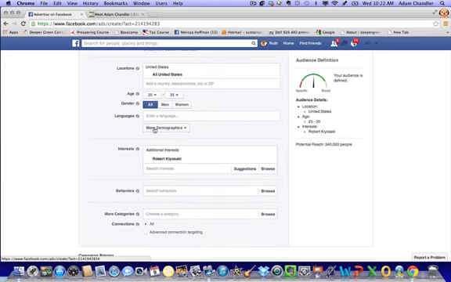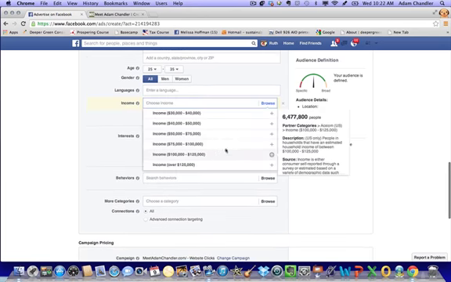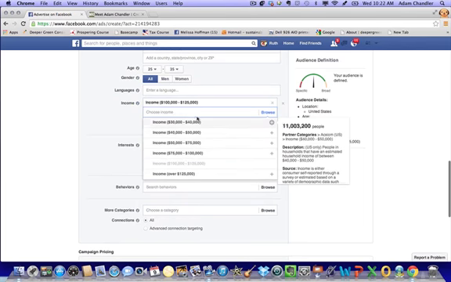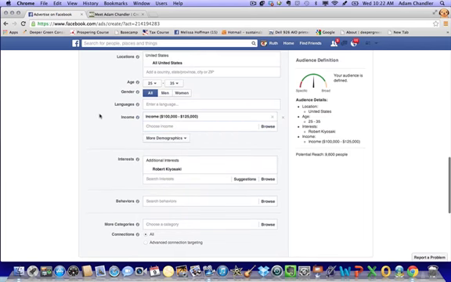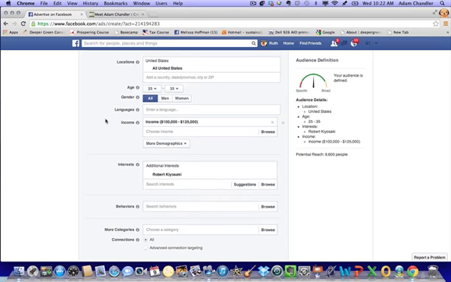Then we can also, this is kind of a new feature, more demographics. So we can go to financial, and let's go to income. Maybe we only want to target people who are making over $100,000 per year. Maybe we're promoting some type of high-ticket program, so we want to target people who can actually afford what we're selling, right?